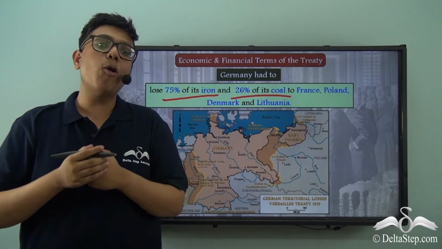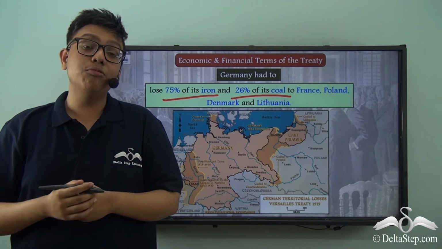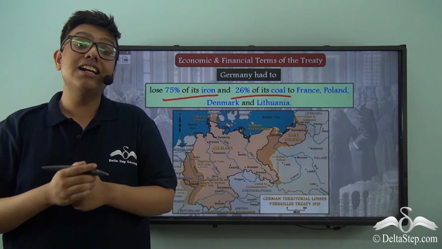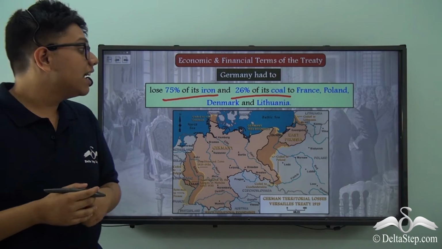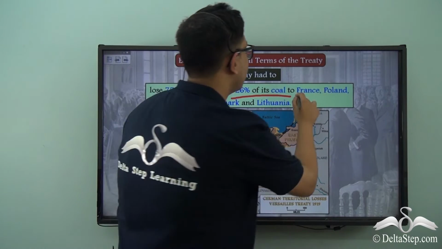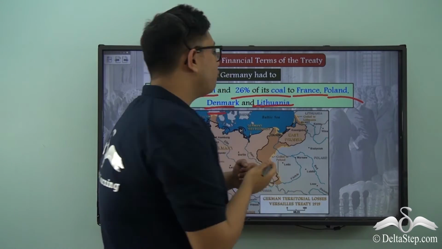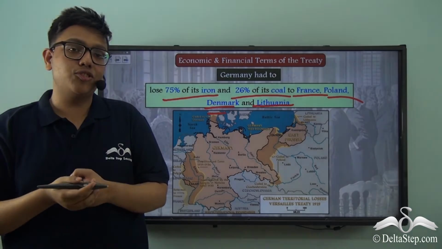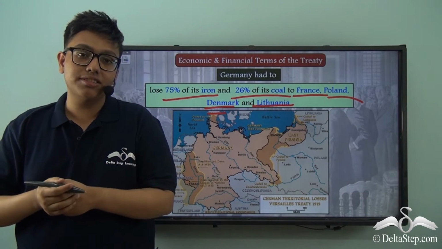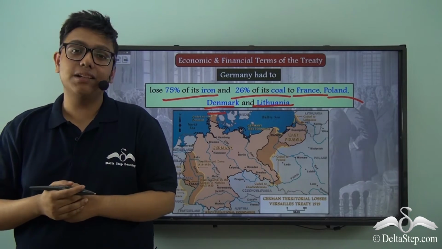Two of the most important resources one needs to build a nation and to build a nation's wealth specifically. And all this was handed over to France, Poland, Denmark and Lithuania. So once Germany is losing the control or the rights over these resources, it could no longer extract them anymore.